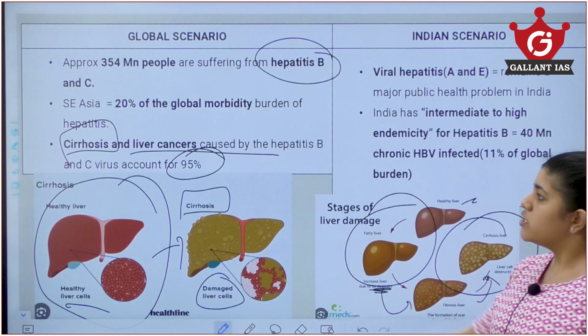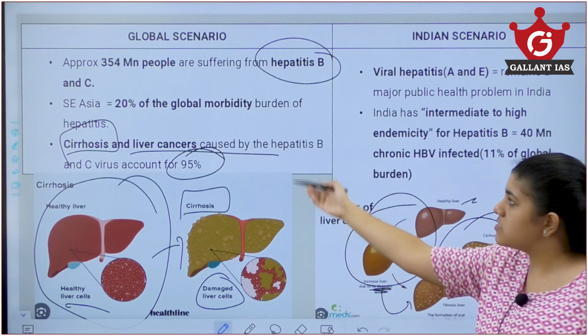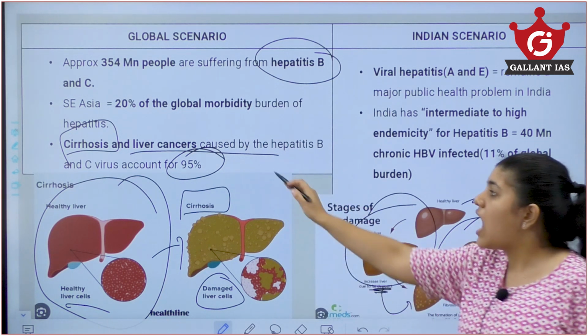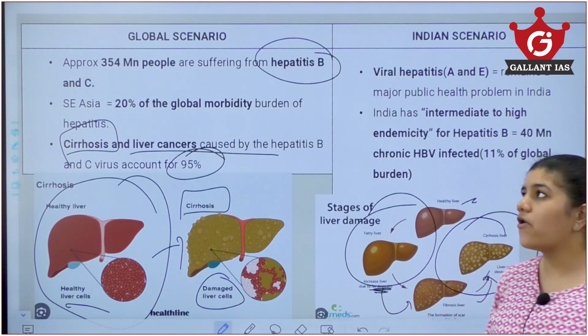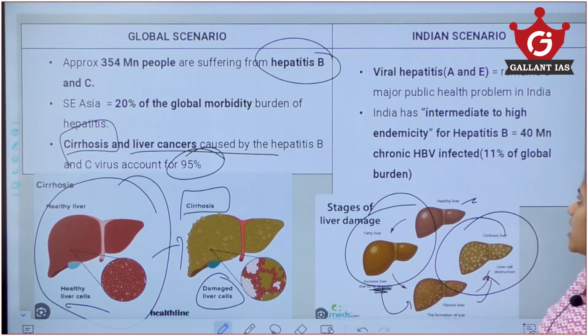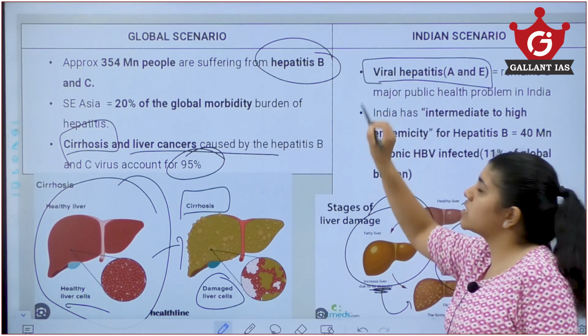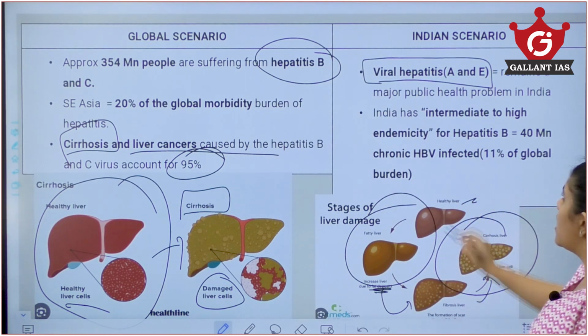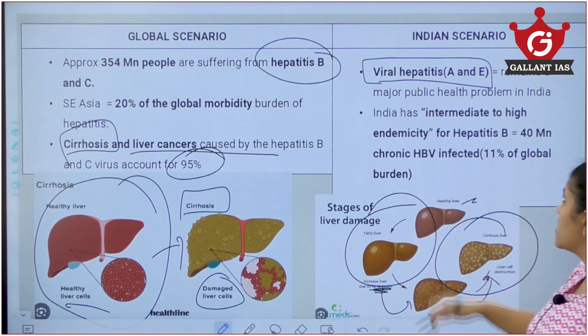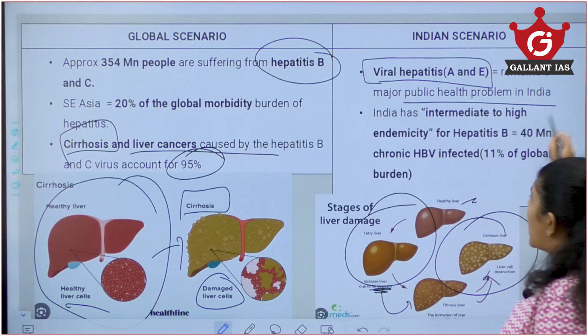This is what we were talking about: cirrhosis and liver cancer caused by hepatitis B and C virus account for 95% of all the total cases. So what is the condition in India? In India we have viral hepatitis A and E. We told you these are caused by water and food contamination. A and E are what we see most in India. This is a public health problem.